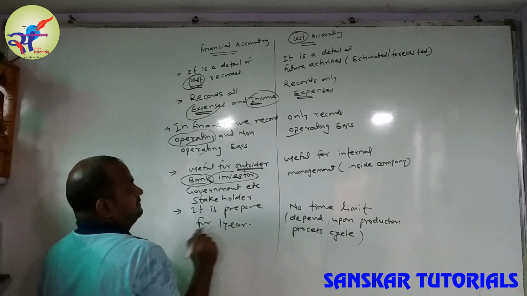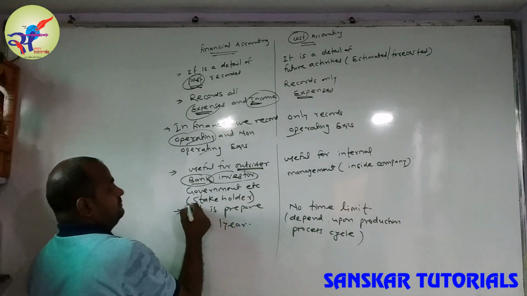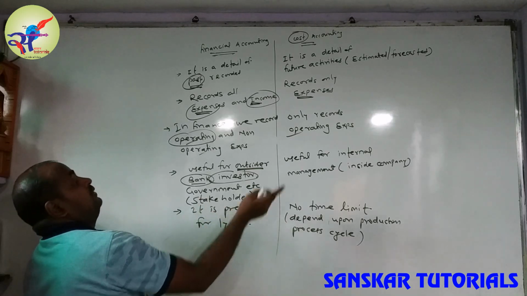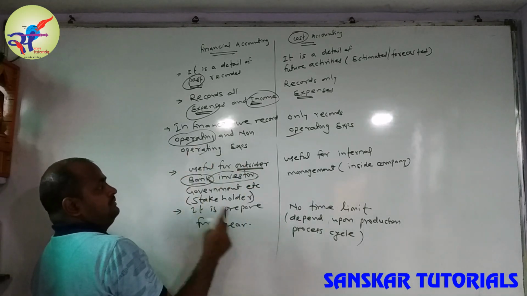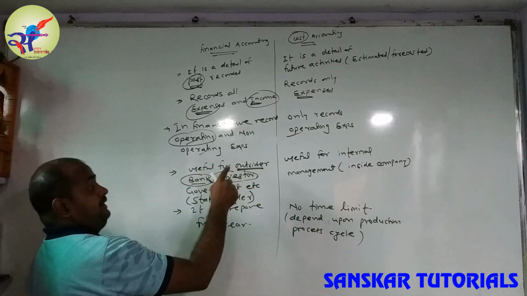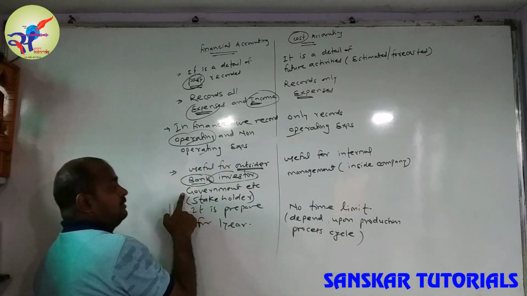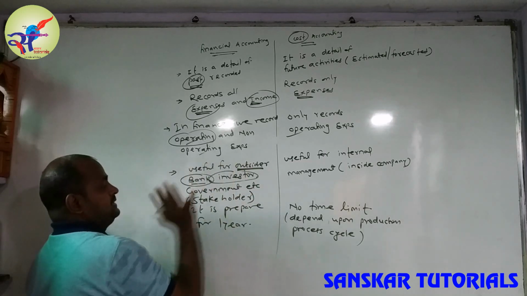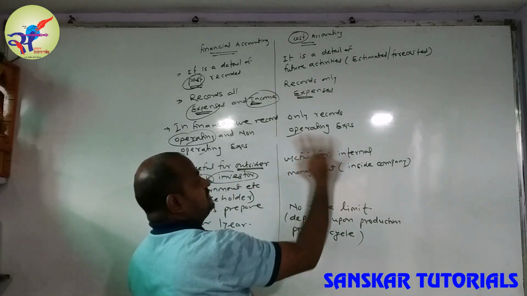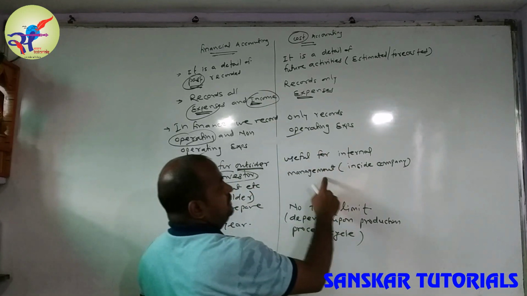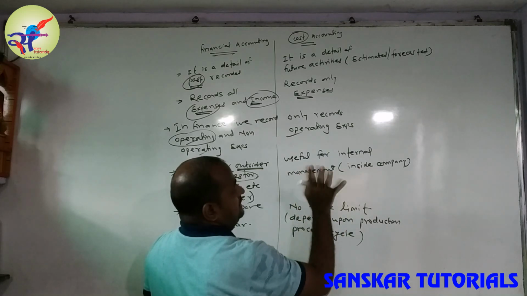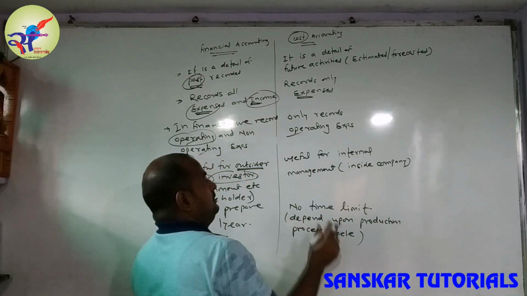Stakeholder means contributor, whoever contributes to the company, that is a bank, investor. Investor means shareholders, government, etc. While the cost accounting is only useful for the internal management.